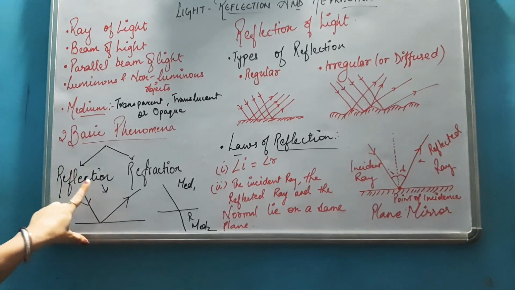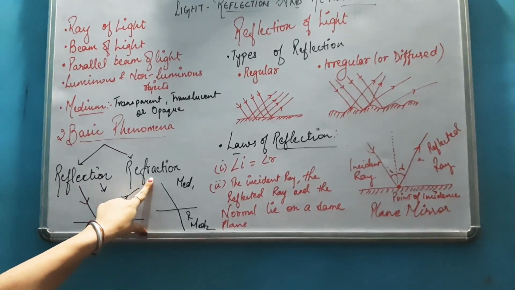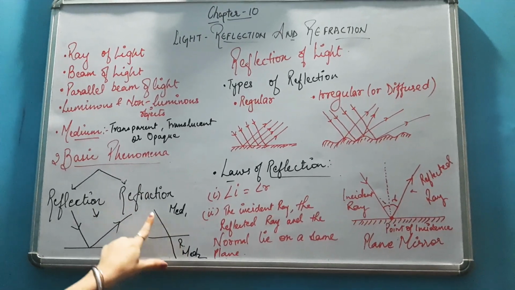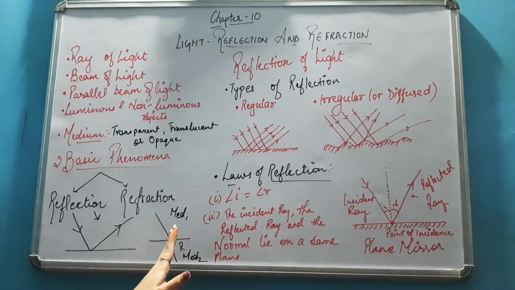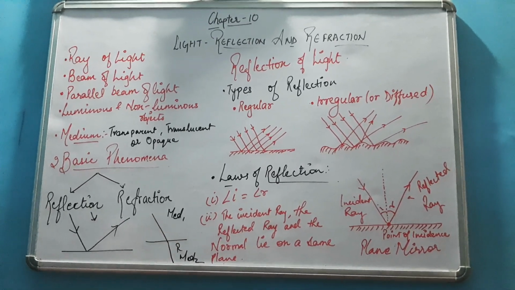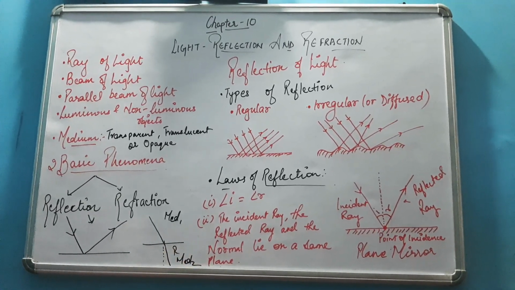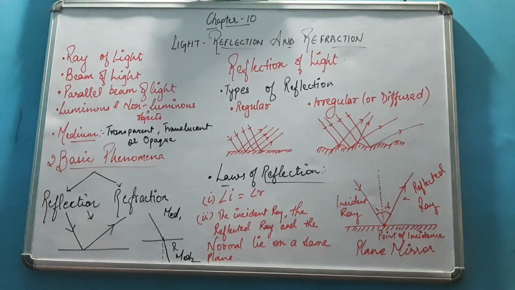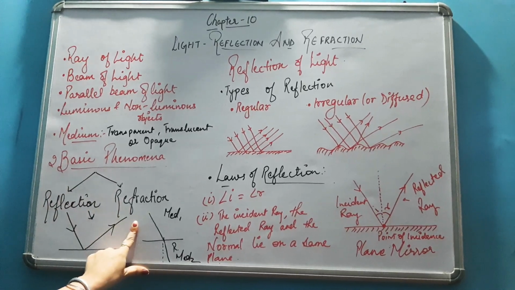Reflection means when the light ray returns back in the same medium, and refraction means when the light ray travels from one medium to another and the light ray changes its direction. It will either move towards the normal or go away from the normal, depending upon the density of the medium. Clear? Now we are going to discuss reflection of light first, and then we will discuss refraction.